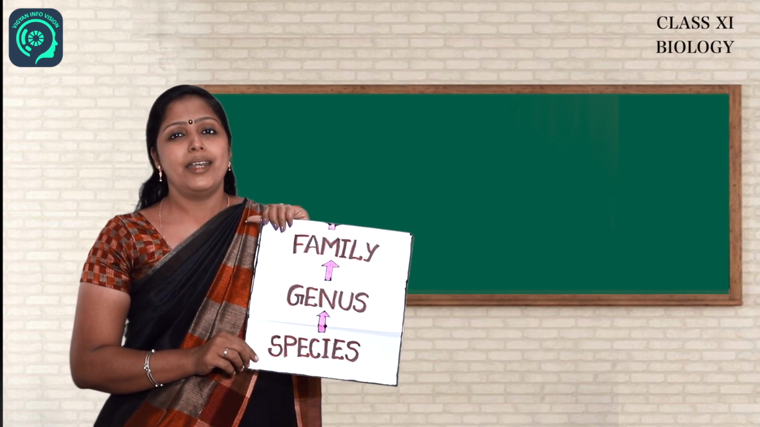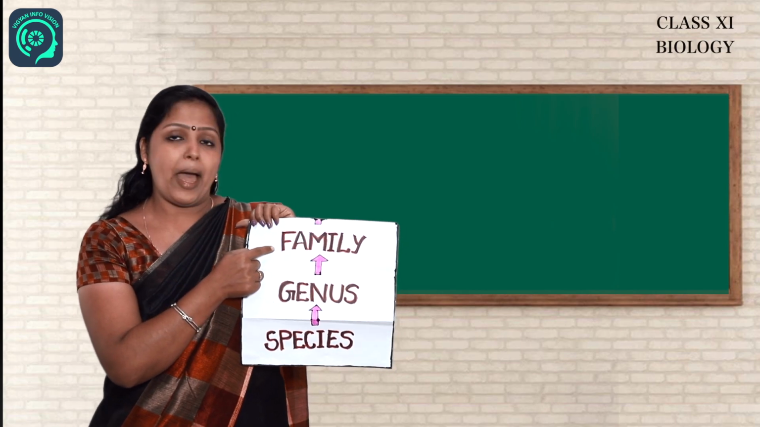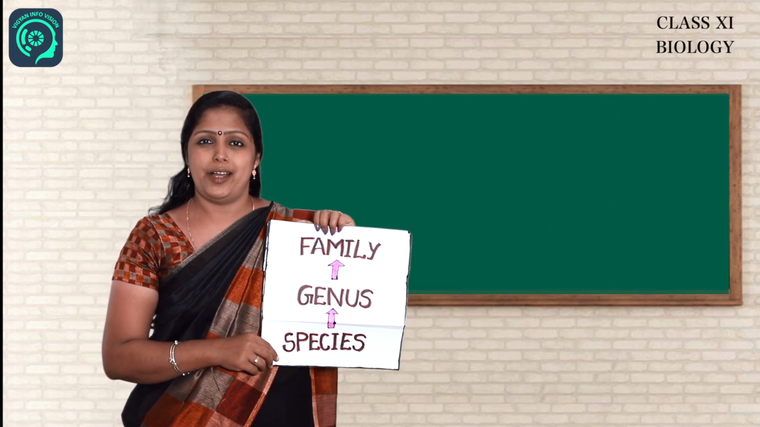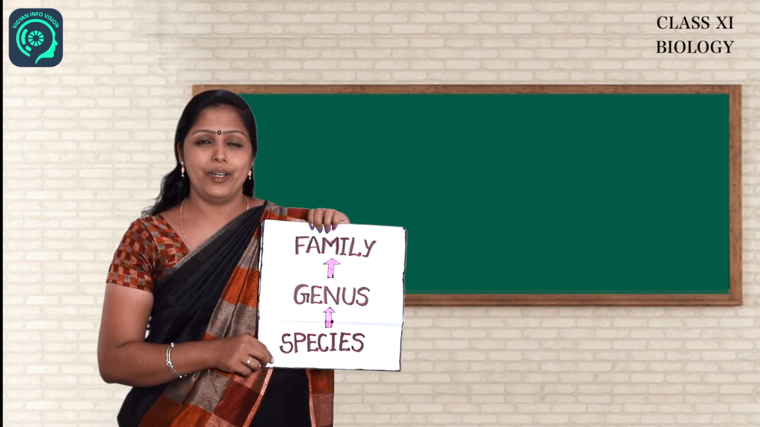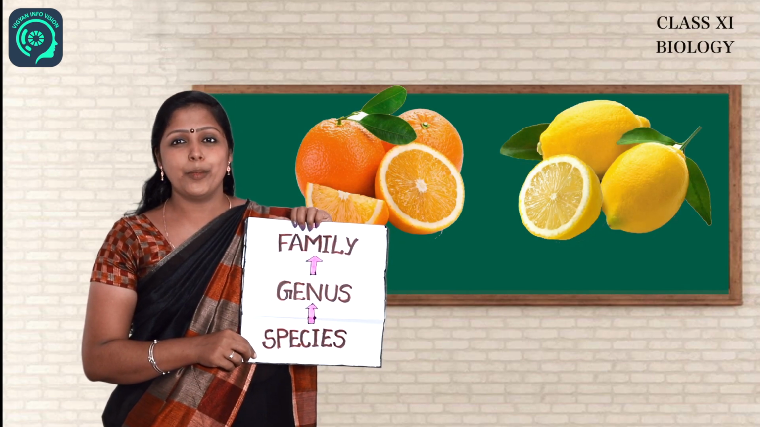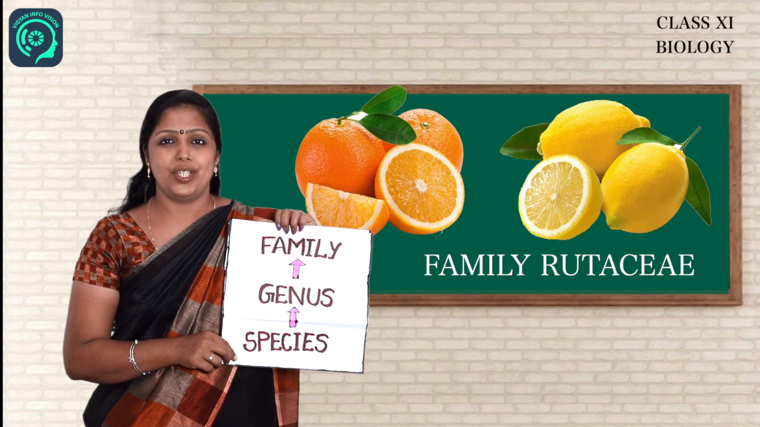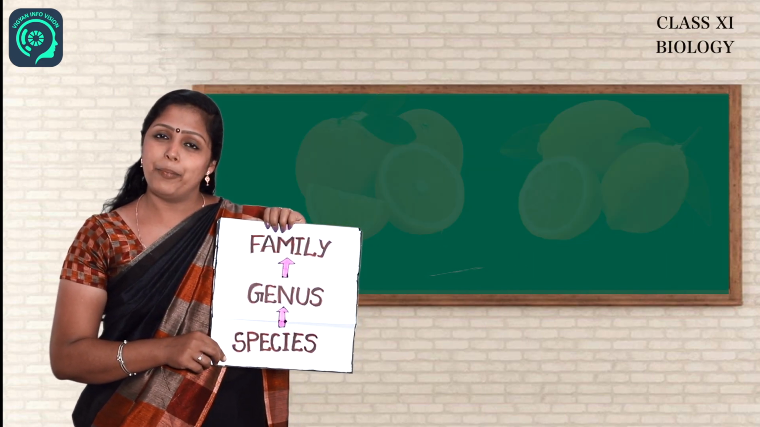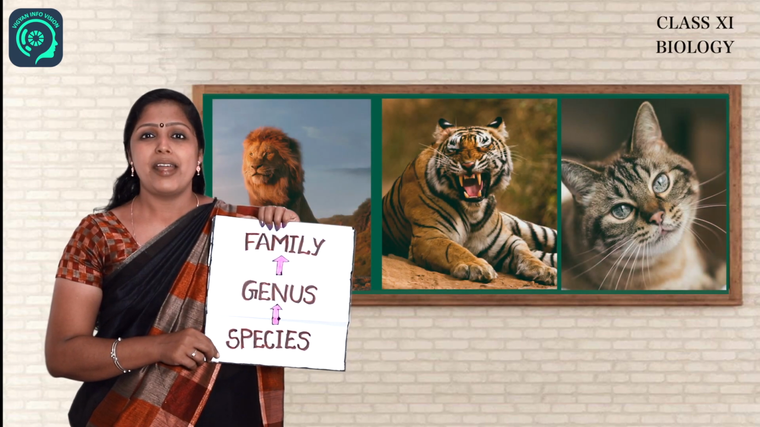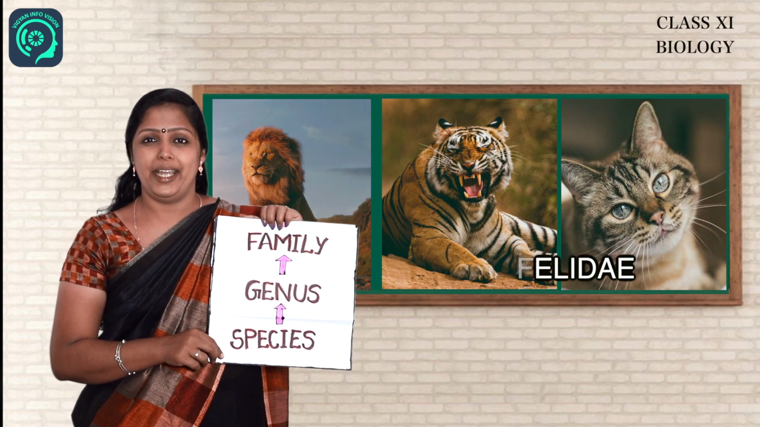Moving on to the next category in the hierarchy, which is family. Family consists of a group of genera. Let us take an example from plants: orange, grapes and lemon belong to the same family Rutaceae. Let us look at an example from animals: lion, tiger and cat belong to the same family Felidae.